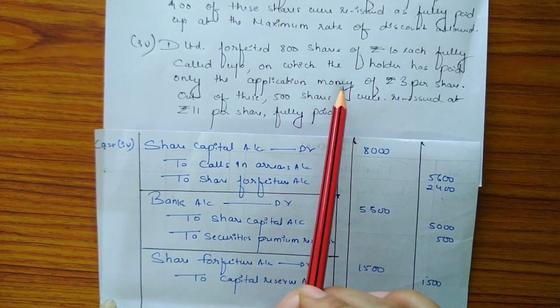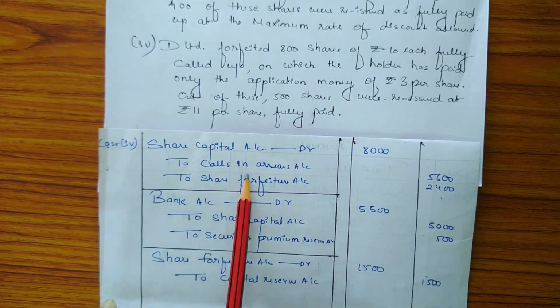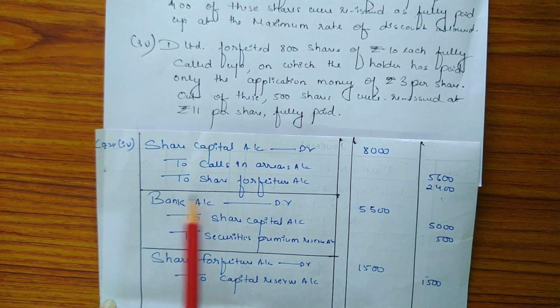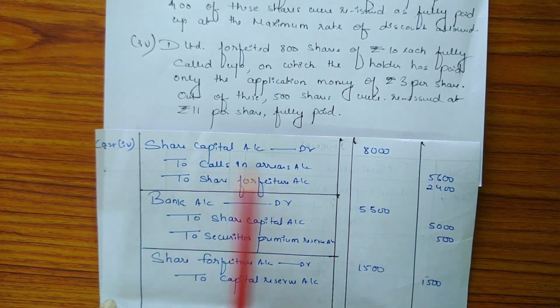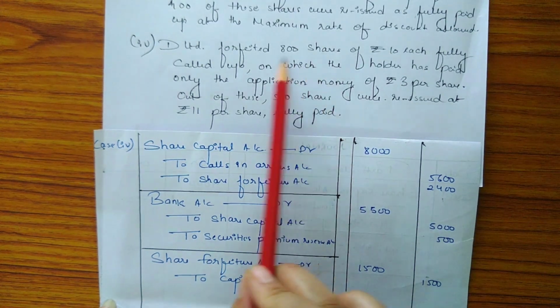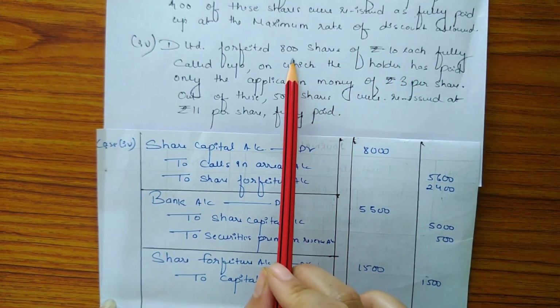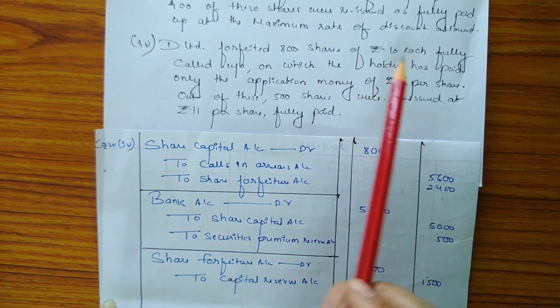So the entry for forfeiture of shares will be: share capital account debit, to calls in arrear account, to share forfeiture account. So share capital account will be debited with the amount 8,000, as the number of forfeited shares is 800 and called up amount is rupees 10. So 800 into 10 is 8,000.